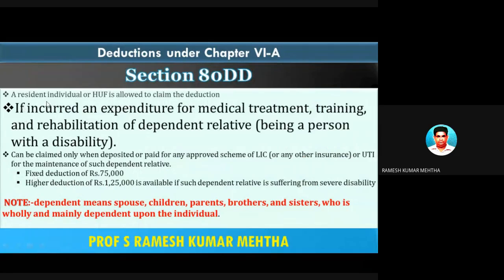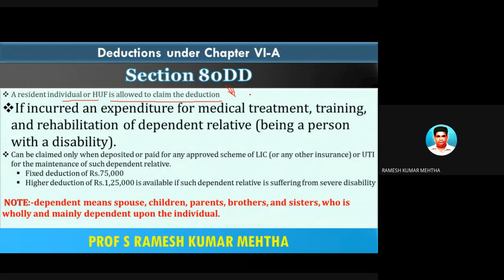A resident individual or HUF is allowed to claim the deduction under section 80DD. It can't be claimed by a company, for example, or a local authority or body of individuals, and so forth. Only an individual and a Hindu undivided family can claim deduction under section 80DD.